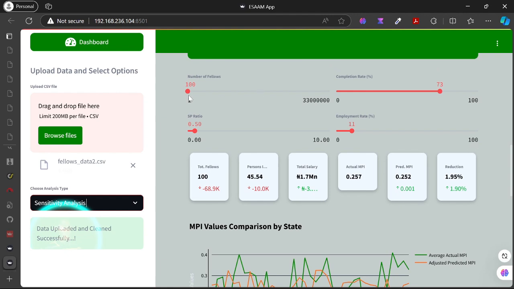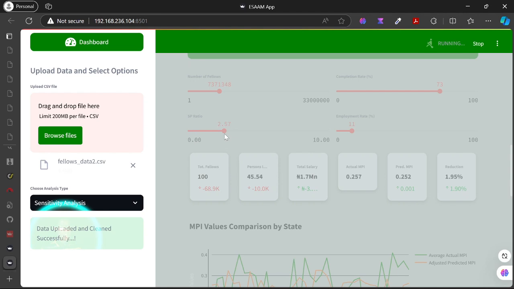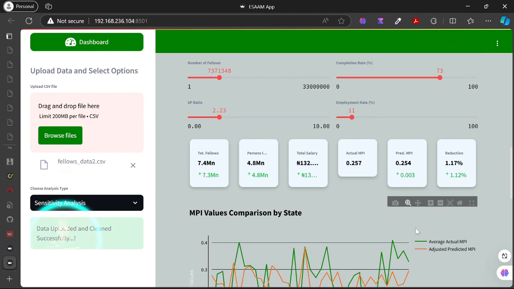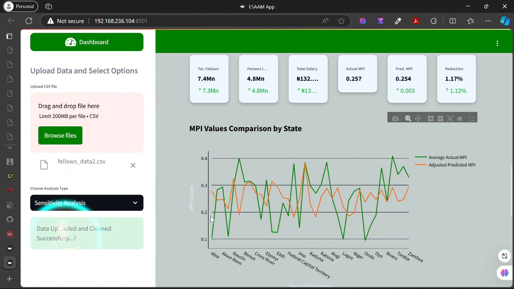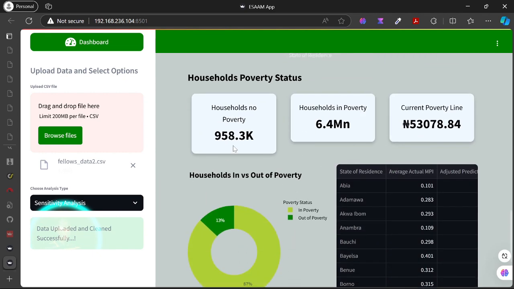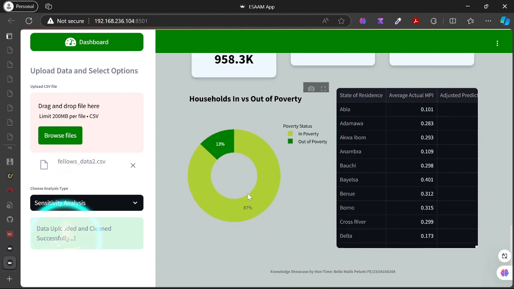But let's now see what happens if we increase the number of fellows and play around with the SP ratio, having all of them earning about 2 times the current poverty line, while we still maintain the same completion rate. ESAAM is telling us that we are still going to have a reduction index of about 1.12%. You can see that some states are still going to have their MPI not really changing, meaning they still have more poverty, while other states are having their poverty reduced along the line. You understand? By then we'll have about 950,000 households no longer in poverty, but we still have almost 6 million plus still in poverty. You can see the distribution here by this chart.